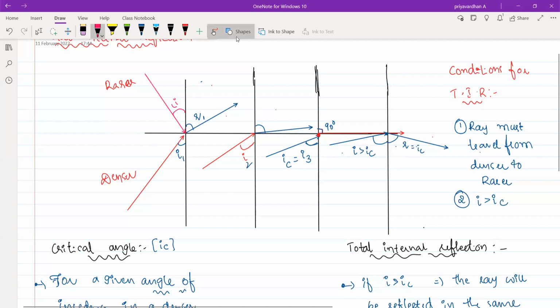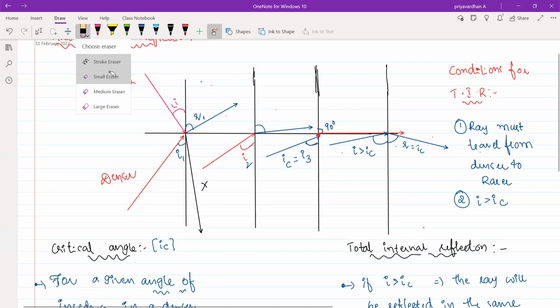It should bend towards the normal, right? Each and every time, the light ray bends towards the normal only, not away from it. To go from denser to rarer, the ray should bend away from the normal. Whatever you do, the ray bends towards the normal, so we can't observe total internal reflection. Clear?